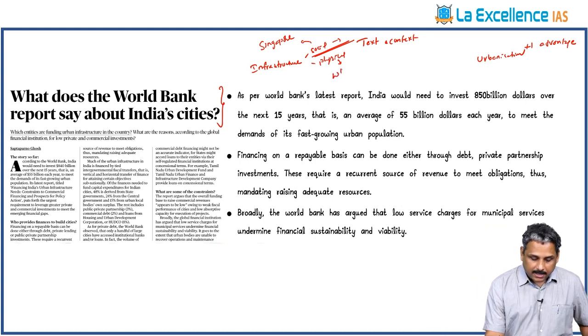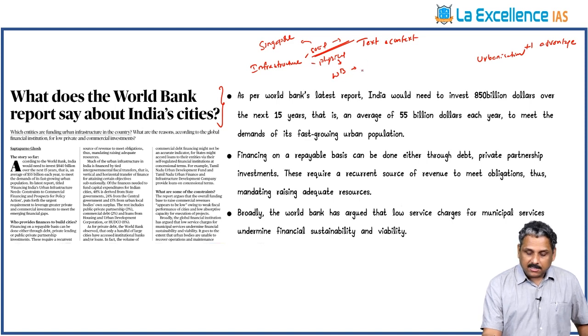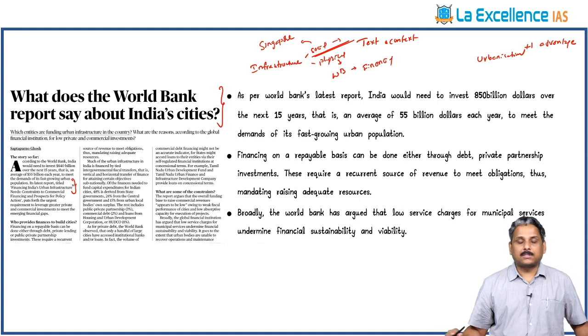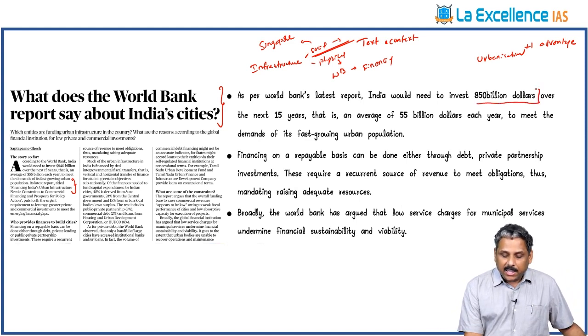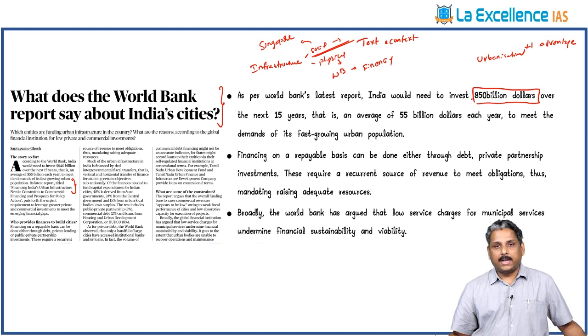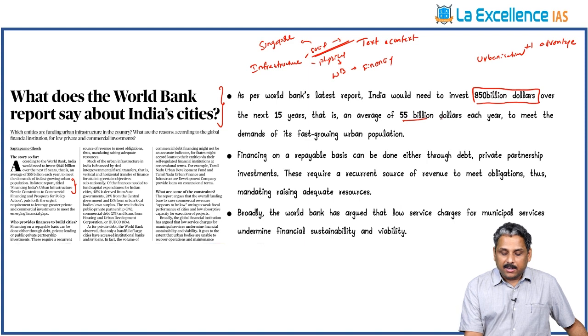So the World Bank has created a report called Financing India's Urban Infrastructure Needs. In this, it has clearly stated $50 billion is required in the next 15 years. And in this, $55 billion is required every year. So this number is critical.